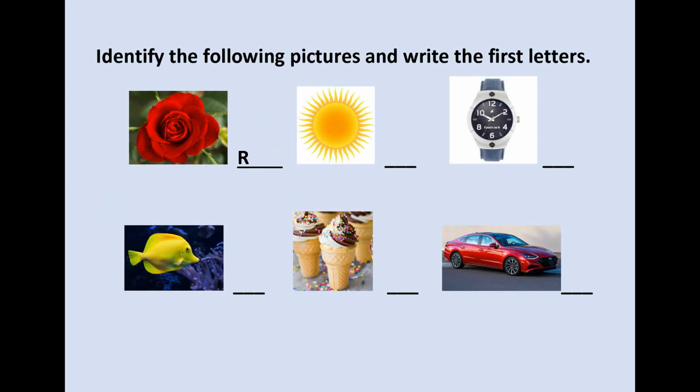Okay. Our next activity, identify the following pictures and write the first letter. First picture is rose. Here first letter is R. Complete all same like the first one. Complete the exercise questions given in the textbook.